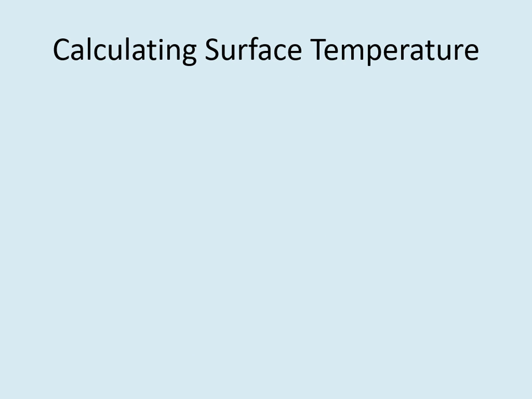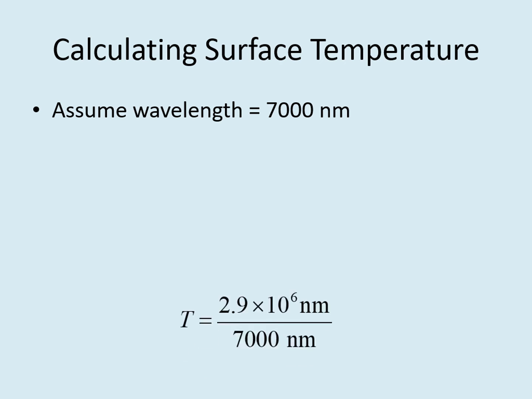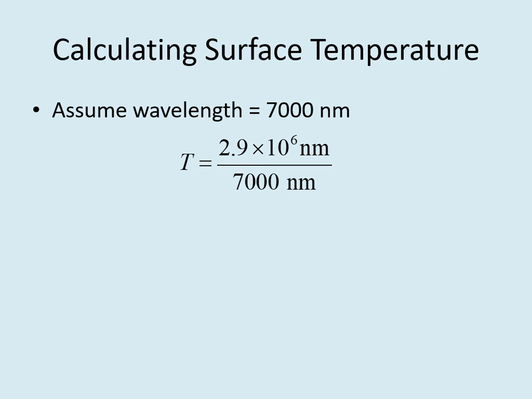This part works very much the same as it did when we calculated the temperatures earlier in the semester. In this case, let's assume a planet that is emitting light with a wavelength of 7,000 nanometers. We plug this value into the Wien's law equation and simply divide the constant by the wavelength to get the surface temperature in Kelvin.